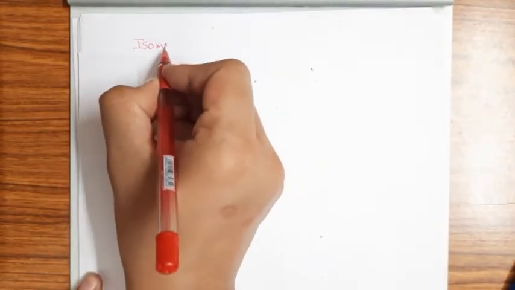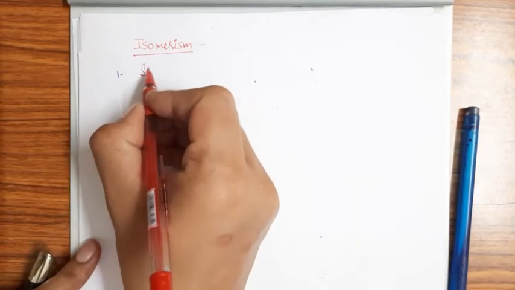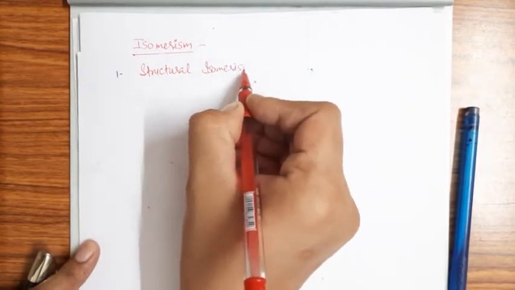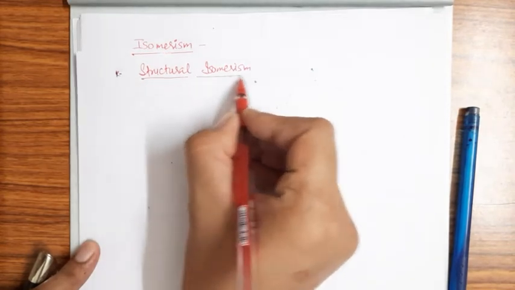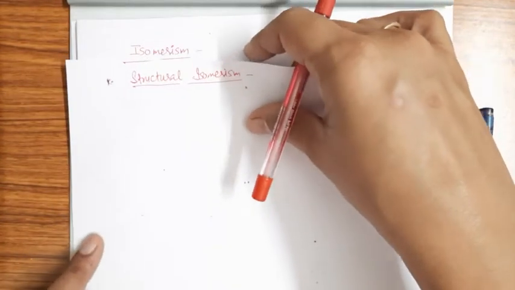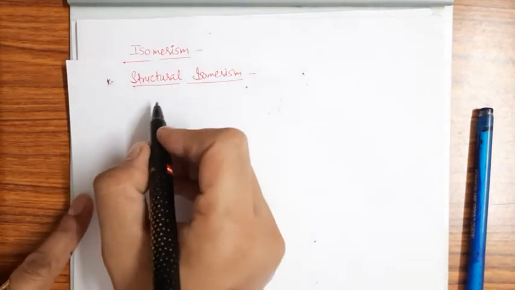Now we take the isomerism of alkenes. First we take the structural isomerism, right? Structural isomerism. So in this lecture we discuss structural isomerism here, and after that we take the other isomerism in detail, right? Now I am taking the case of C4H8.